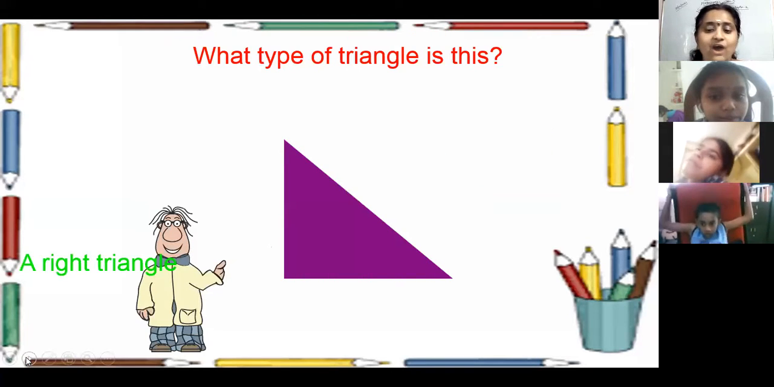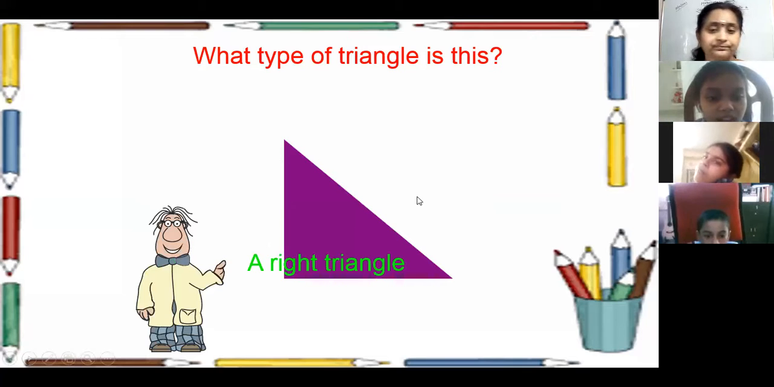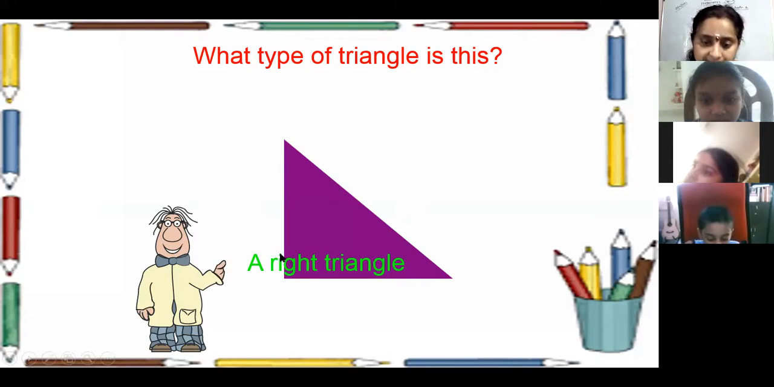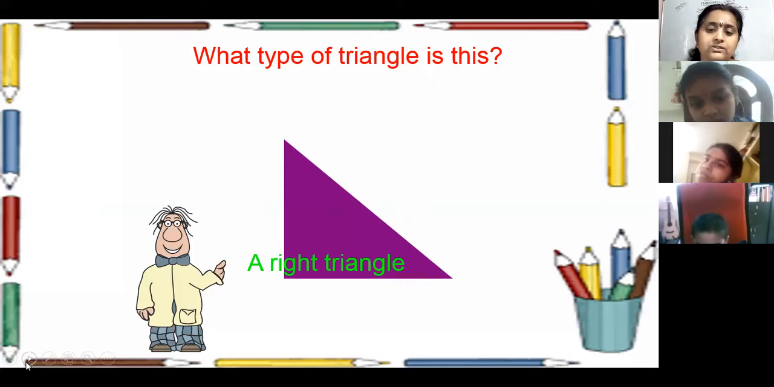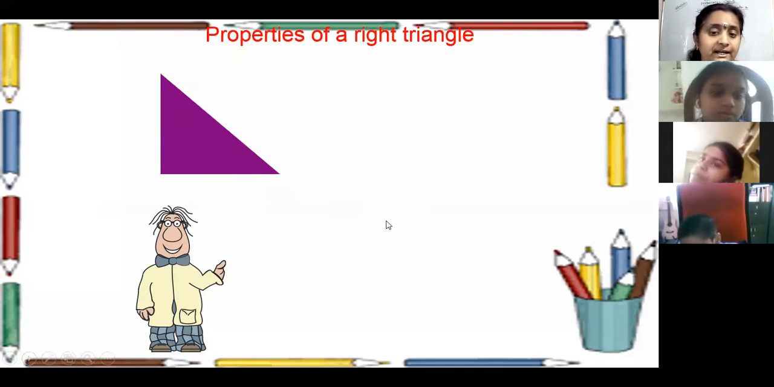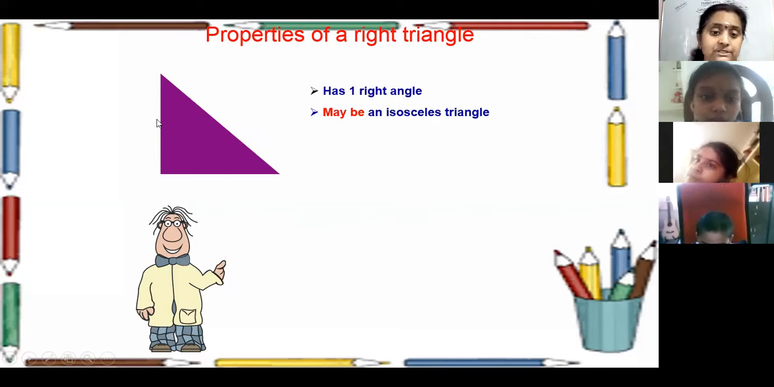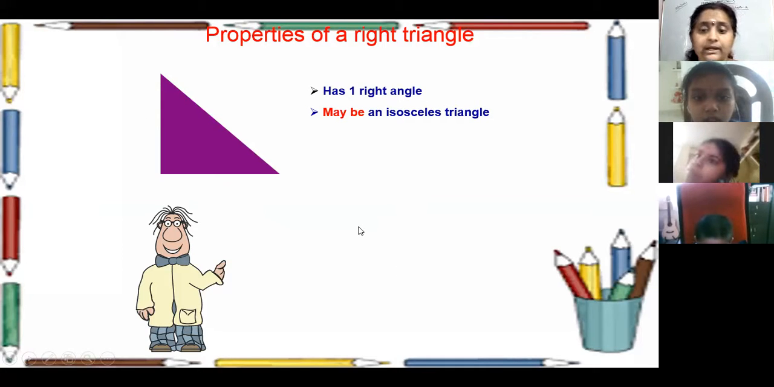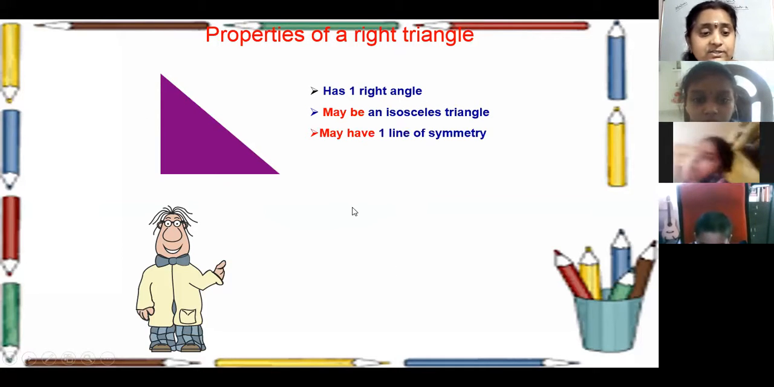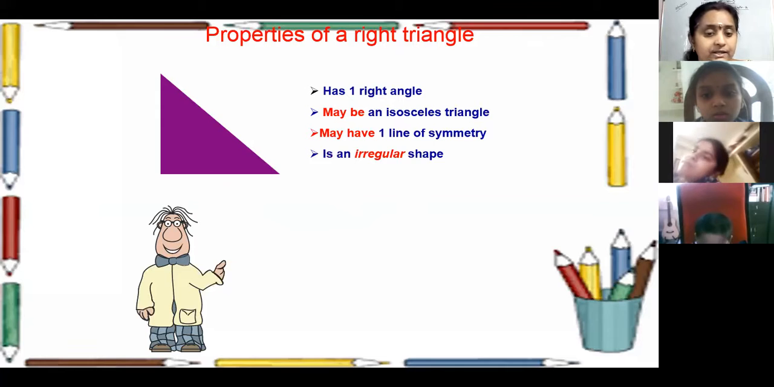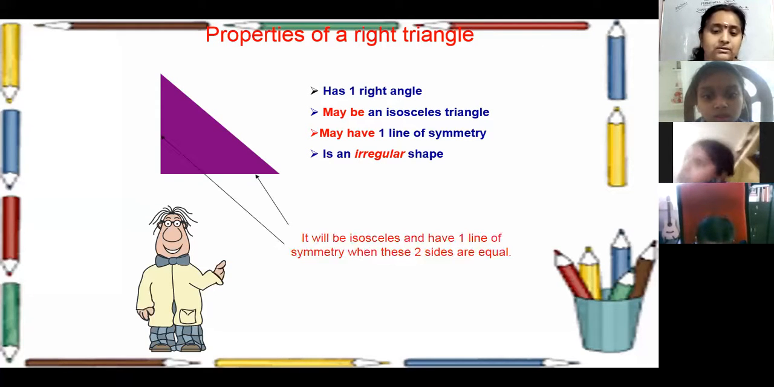So, what is this triangle? Right triangle, ma'am. Yes, it is the right angle triangle. Right angle triangle means it has 90 degrees here. What are the properties of a right angle triangle? It has one right angle. Sometimes it is an isosceles triangle also. When it is an isosceles right angle triangle, it has one line of symmetry. And it is an irregular shape.